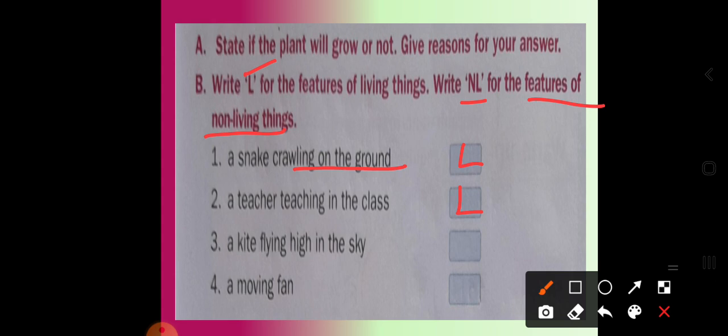A kite flying high in the sky. Whether kite can move by itself? No. So it needs the help of human beings. So whether it is possible for the kite to move by itself? No. So kite flying high in the sky. Whether kite is a living thing or non-living thing? It is a non-living thing. So you have to write it as NL.